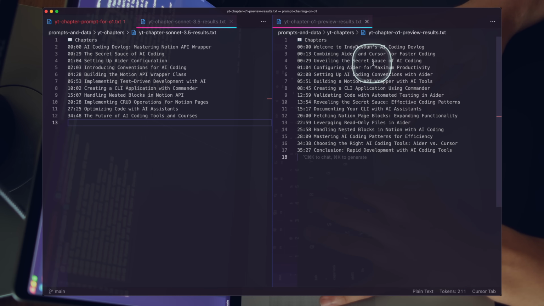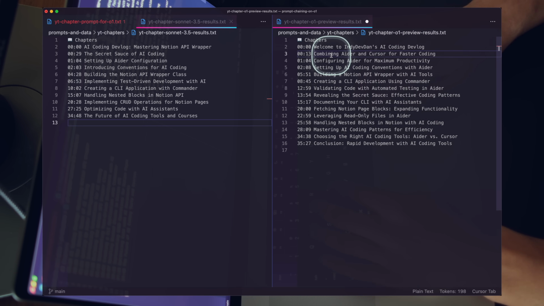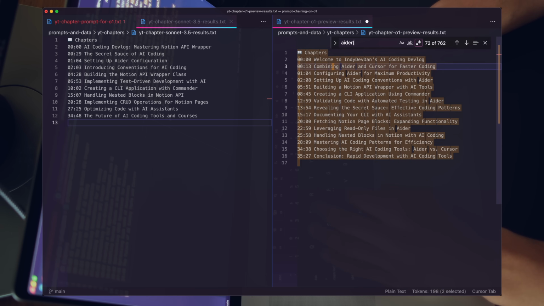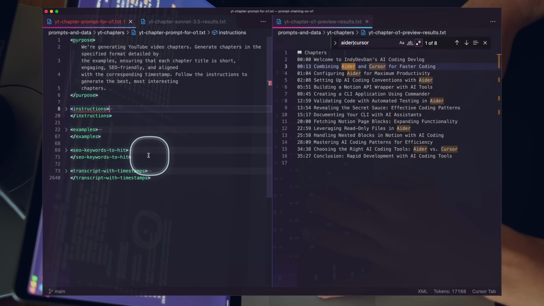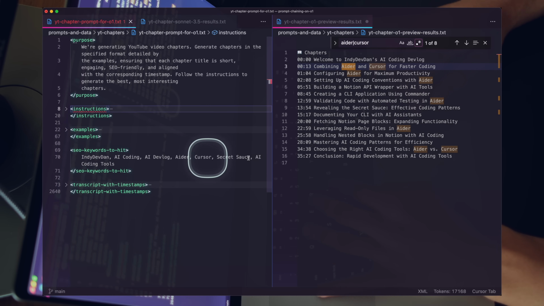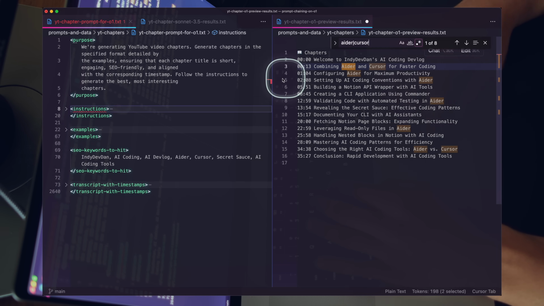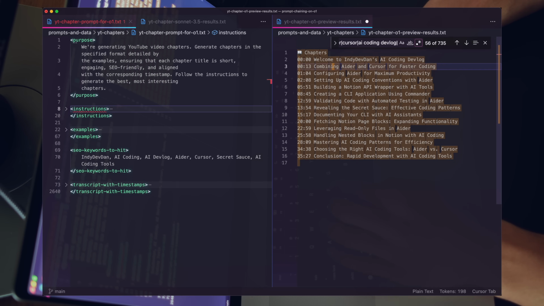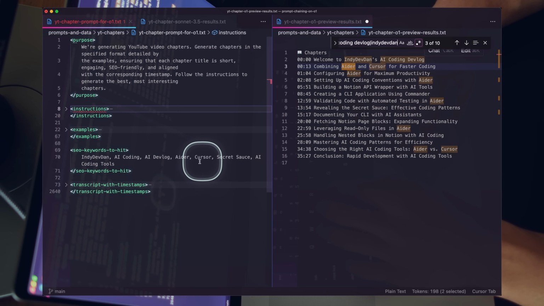But if we just look through here, I would come in, I would delete this item here. I do like the mentioning of aider and cursor. There's a really important block here, SEO keywords to hit. And we can just go through and make sure we can see everything that's matched. We can see AI devlog, AI coding devlog, that's there. We can see IndyDevDan, that's there. What else do we have here? We have, of course, aider, cursor, AI devlog, and then we have secret sauce that does get mentioned.